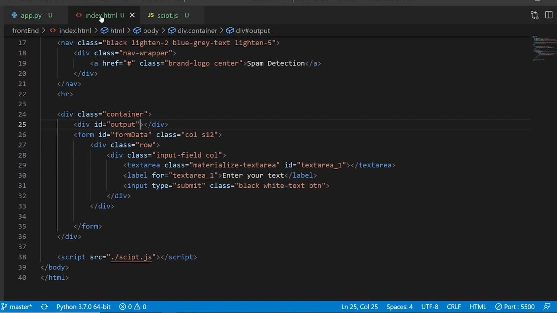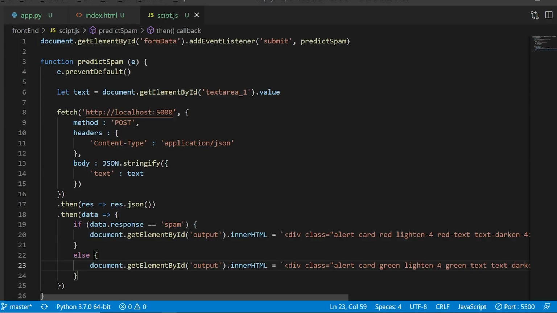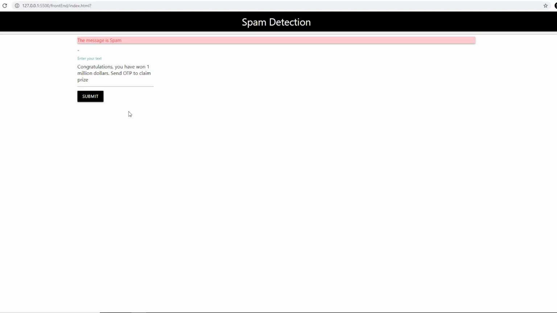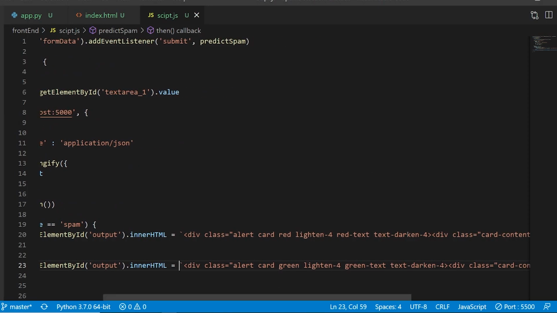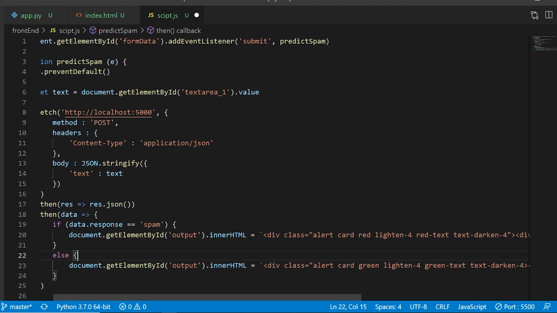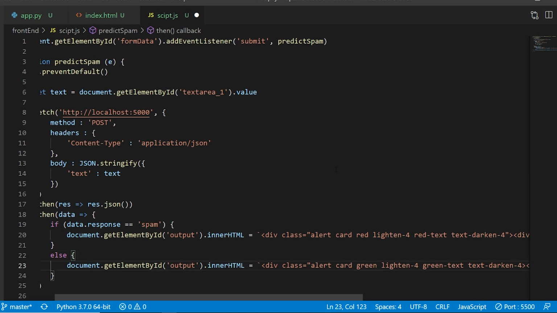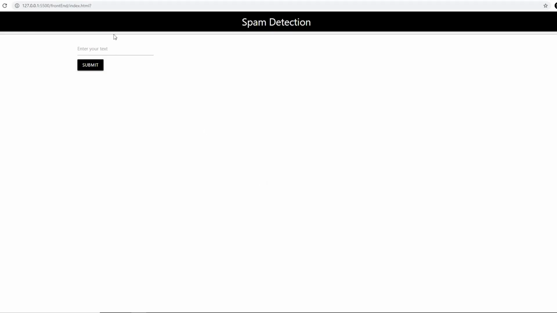We have an API followed by JavaScript with Materialize CSS, and it is obviously going to show you whether a message is spam or not. It has some issue over here. Yeah, I got it. I have not closed the class, so that is the reason it was not coming appropriately. Now let me save it, head over here, copy it from here, and paste it.